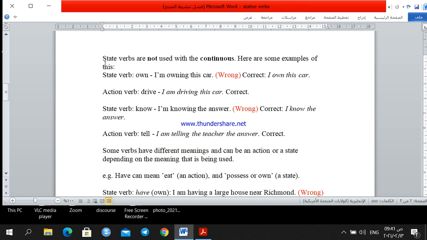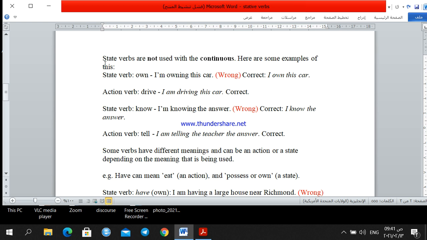Let's compare with an action verb like drive. Driving is an action. It takes time. It is something that you are doing, so we can say "I'm driving this car." This is correct.